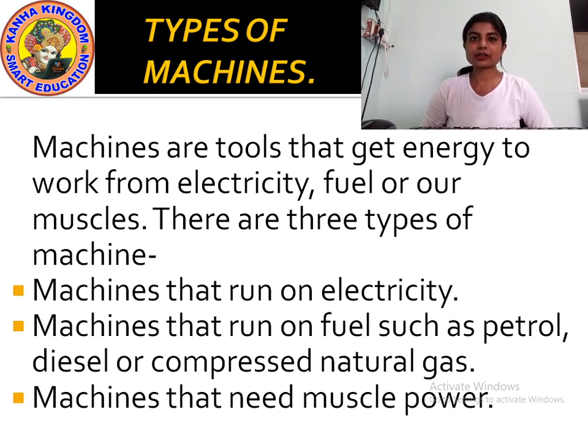So these are the three types of machines. Let me show you some pictures of these three types of machines. Let us see.